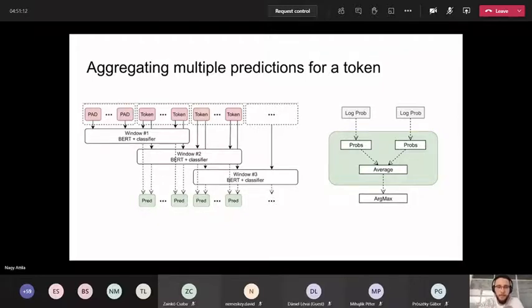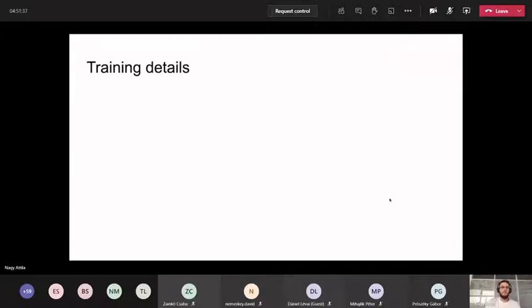So we get multiple predictions for the same token using a different context. The number of predictions we get for a token depends on the size of this shifting window, and this is something we optimize on the validation set. In the end, if we have multiple probability distributions for a token, we just take their class-wise averages and output the argmax.